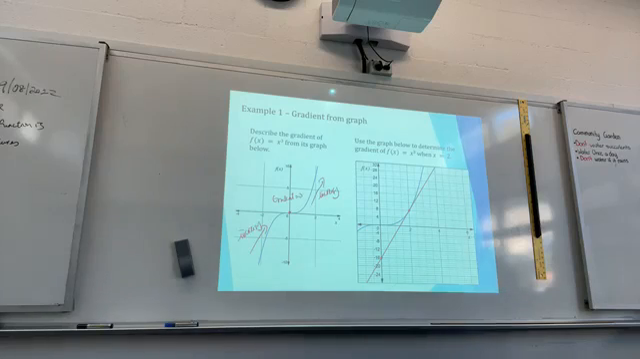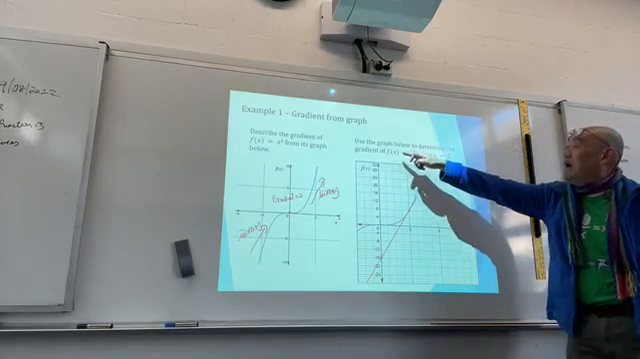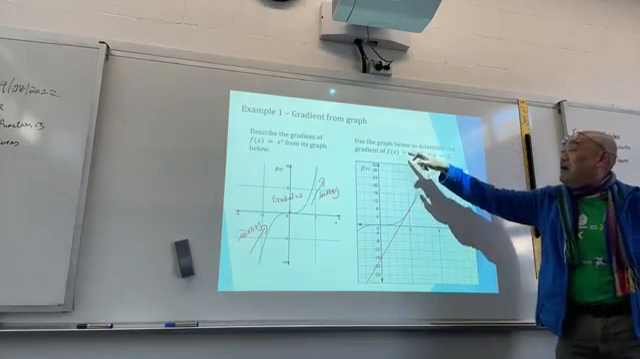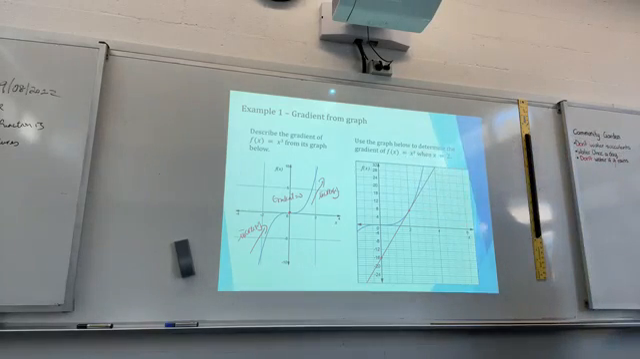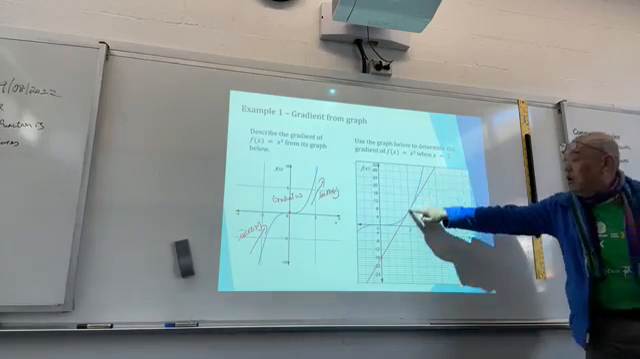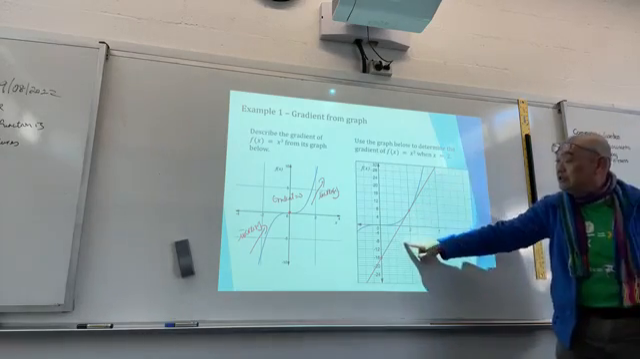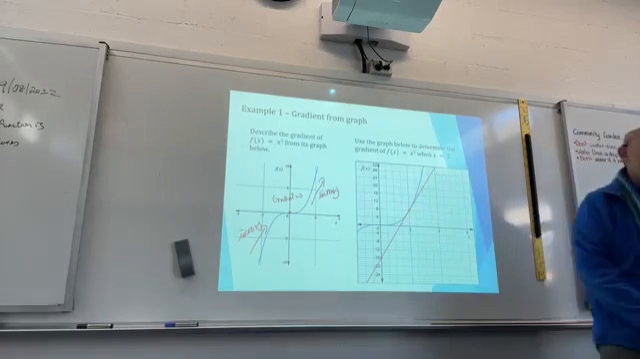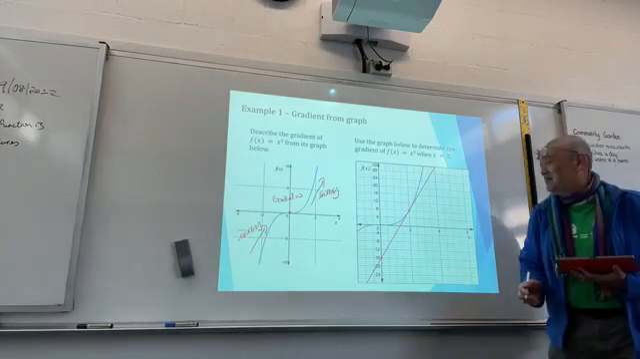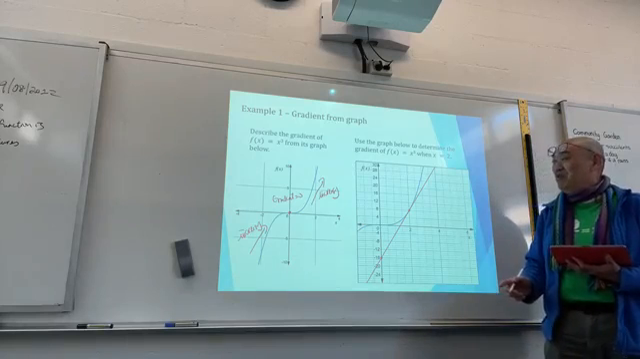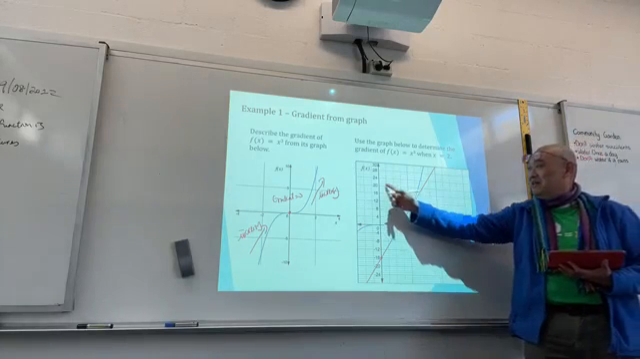Now, can you use this graph to determine the gradient of f(x) equals x cubed when x equals 2? How would you do this? When you draw a tangent, how do you find the gradient of this tangent? Identify 2 points. What 2 points will you use? Look at this.